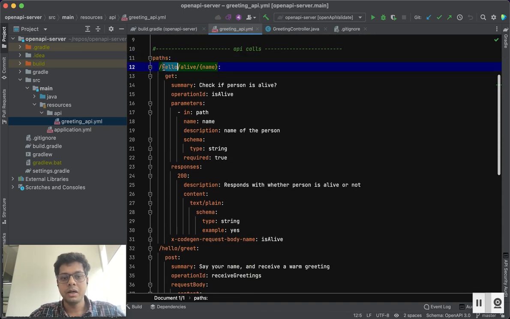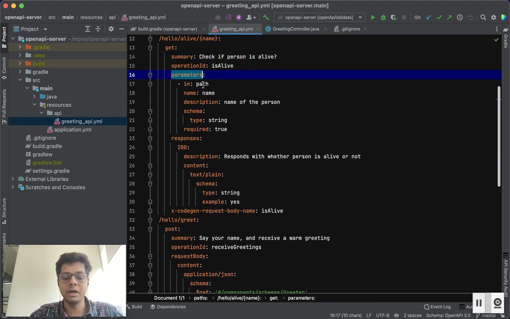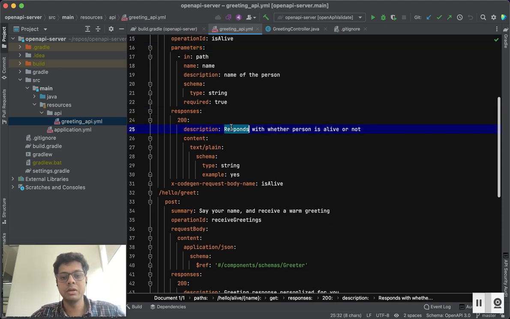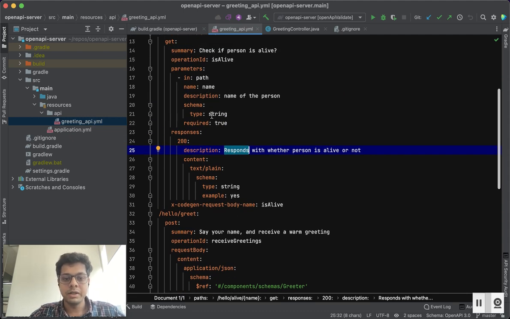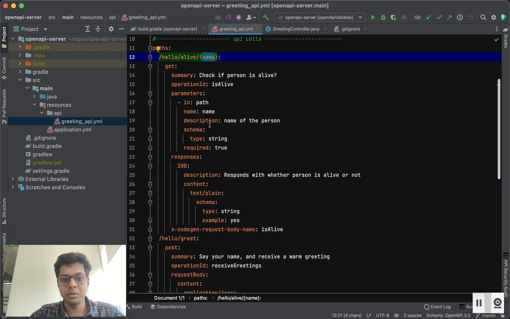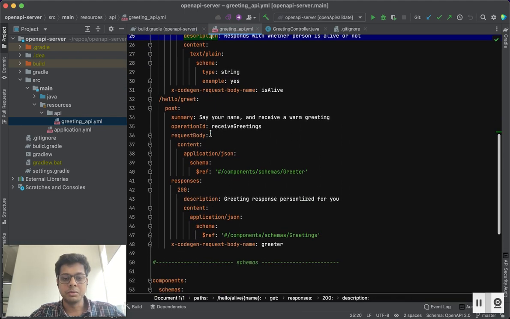You will define the path slash hello alive. This is your path param name, and this is the get call. You can put the summary and everything here, what this call does. Then you will put parameters, what the request looks like and what the response looks like. You can note that you can write description comments everywhere, and all of this is very type strict. So when you say that name is a path param, you specify that the schema is of type string. Yes, you define the types of every request, response, everything.